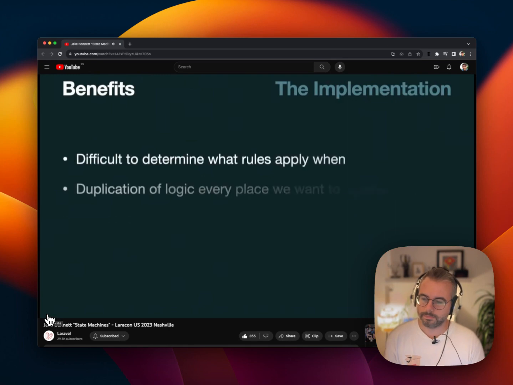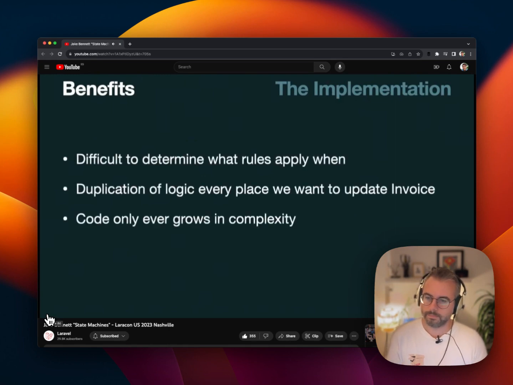Quick. So these are the problems we originally started out with. Difficult to determine what rules apply when. Thanks to our state diagram, that's not really a problem. We've got really good documentation on how we should go from one state to the other. And if we want to know how we go from one to the next, we just have to go look at those classes. Just a simple set of classes. No package needed. Very simple pattern.